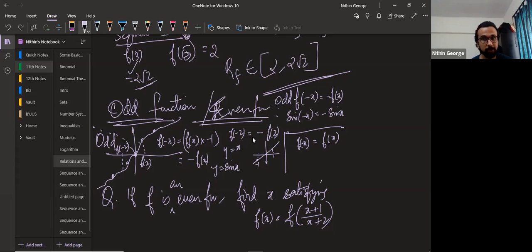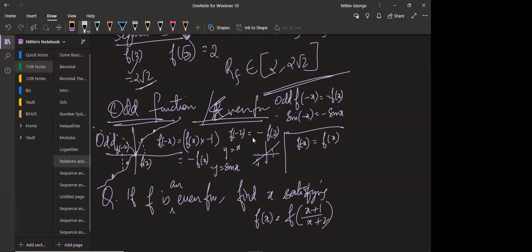All right. So it will be in the opposite quadrants. If there is something in the first quadrant, it will be in the third quadrant. If there was something in the fourth quadrant, there will be something in the second quadrant, not the third quadrant. Got it? Yes, sir.